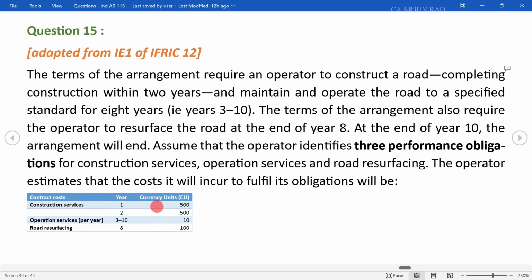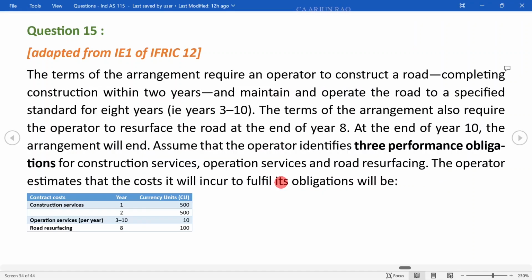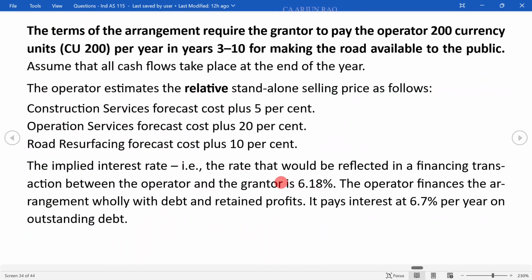They are the construction costs: in years 1 and 2 it is 500. Operation costs are 10 per annum. Road resurfacing at the end of year 8 is 100. These are all the outflows. What are the inflows? Inflows are only this 200 currency units per year for years 3 to 10.